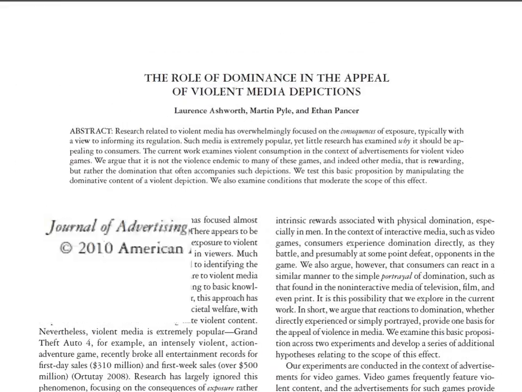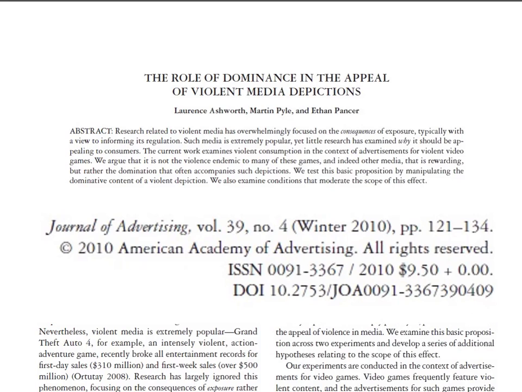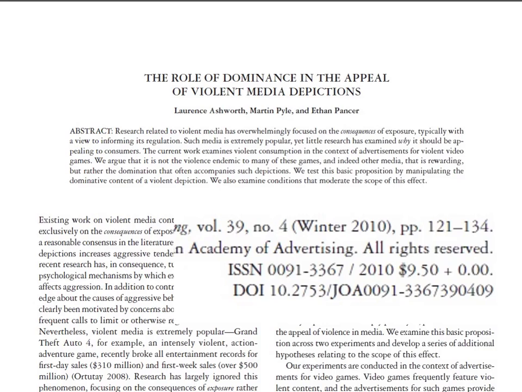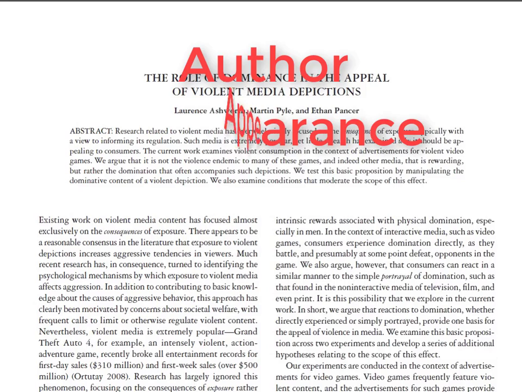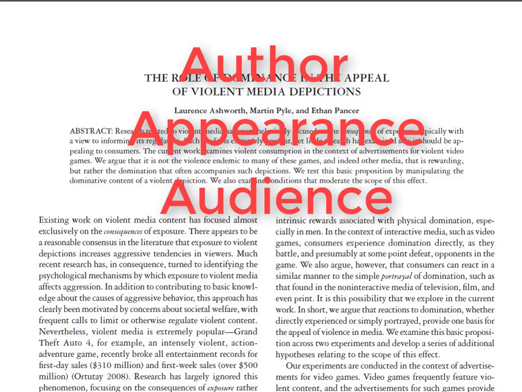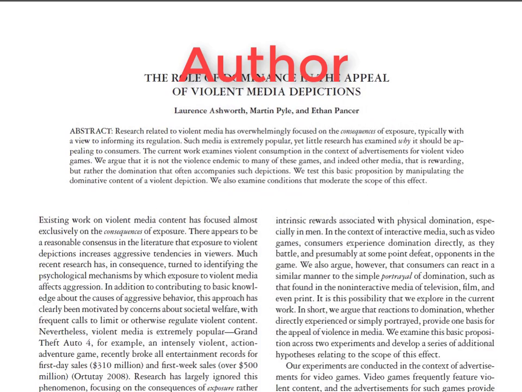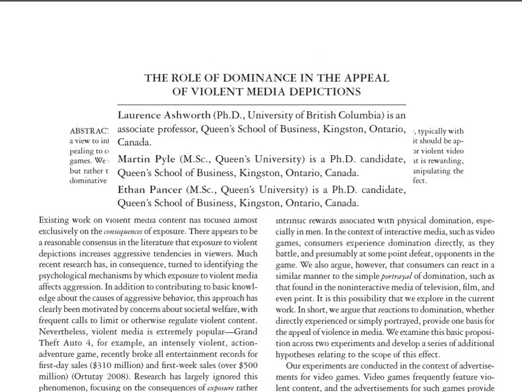This article is in a journal entitled Journal of Advertising. While in many cases it is true, it should not be assumed that simply because the title uses the name journal in it, that it is a peer-reviewed journal. Let's use the 3 A's to see if we can consider this article a reliable resource. Author. There are 3 authors to this article: Lawrence Ashworth, Martin Pyle, and Ethan Panzer. All 3 give their credentials. Ashworth has a PhD, and both Pyle and Panzer are PhD candidates.